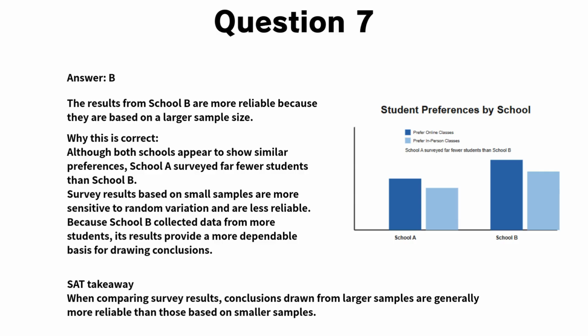Let's consider why the other choices are incorrect. Choices that treat the two surveys as equally reliable ignore the effect of sample size. Other choices attempt to make broad claims about all students, which the data do not support. SAT takeaway. When survey results come from samples of different sizes, the results based on the larger sample are usually more trustworthy.